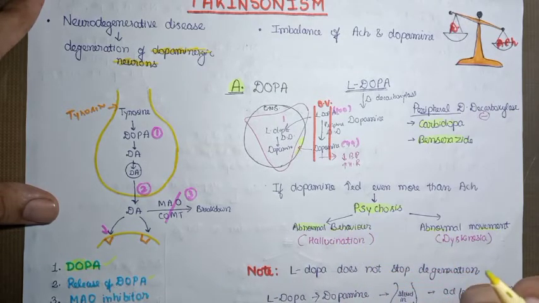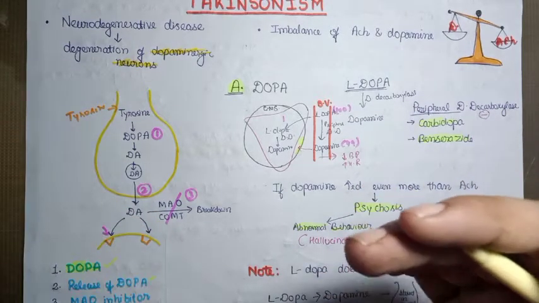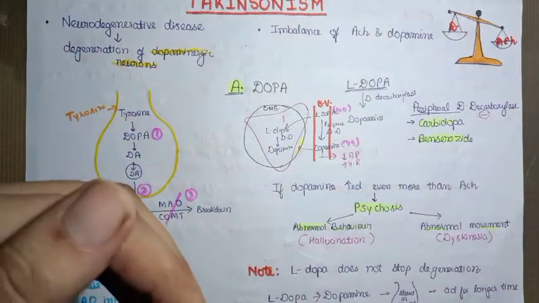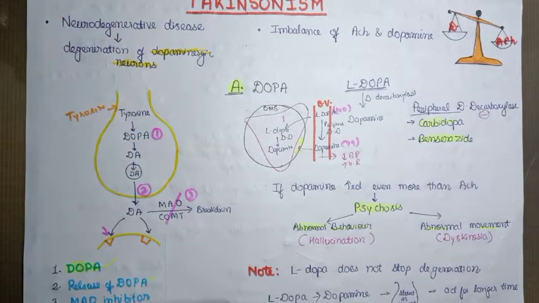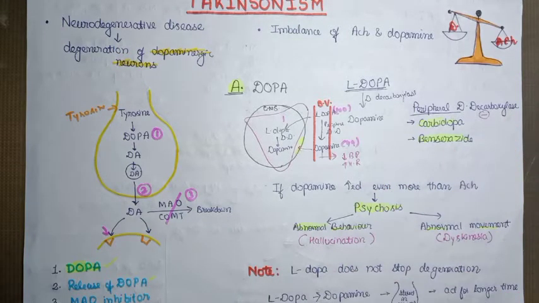Abnormal behavior may include hallucination, and abnormal movement is called dyskinesia. So you have to monitor the level of L-dopa so that more than the required amount of dopamine is not formed in the central nervous system, which will lead to psychosis, either by creating hallucination or dyskinesia, which is the abnormal movements.